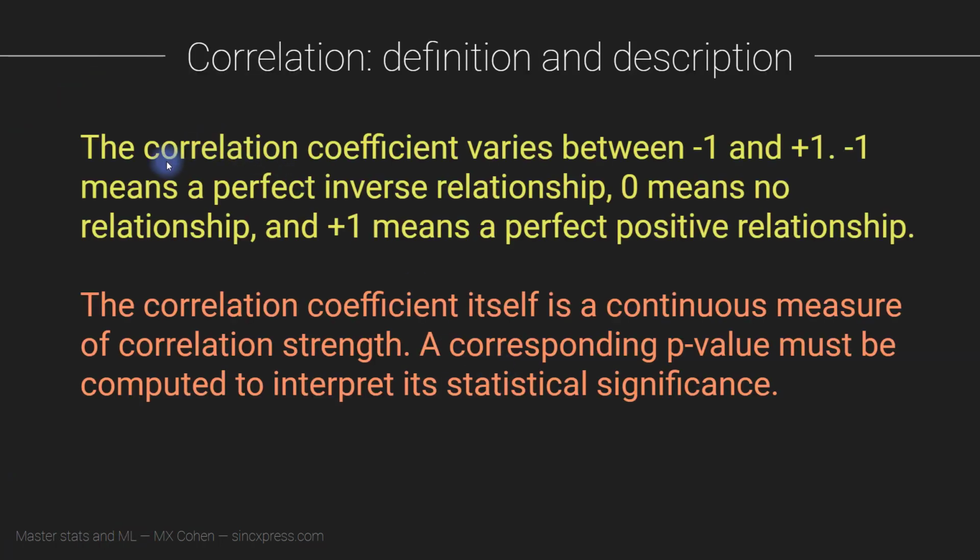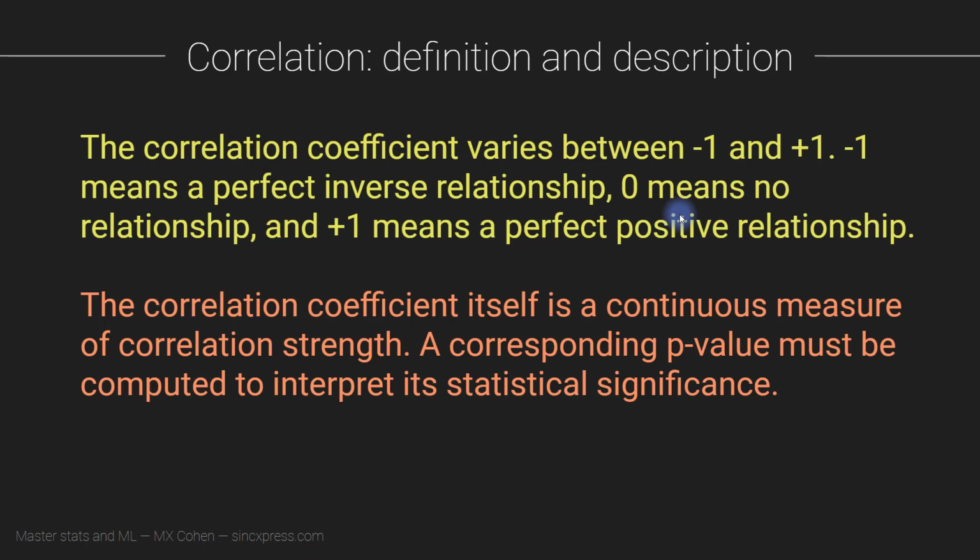So a correlation analysis gives us a correlation coefficient. And the correlation coefficient is one number for each data set. It varies between -1 and +1. A correlation of -1 means an inverse relationship. A correlation of 0 means no relationship. And a correlation of +1 means a perfect positive relationship. I'm going to show you pictures on the next slide of what these inverse or negative, 0, and positive relationships look like.